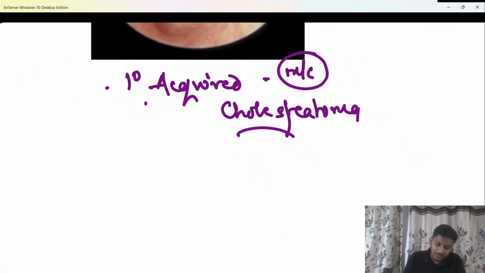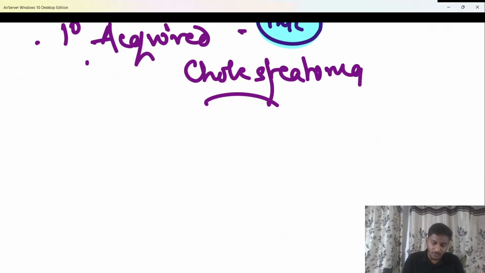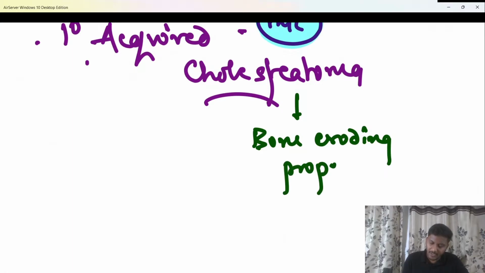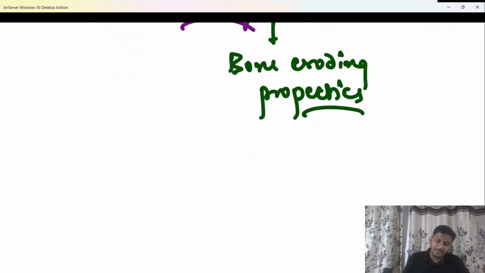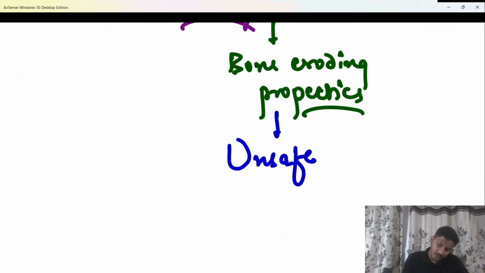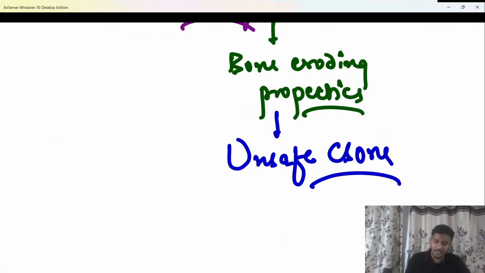Now do remember that the most common type of cholesteatoma is primary acquired cholesteatoma, which happens due to blockage of the eustachian tube, too much retraction of the tympanic membrane and rupture of the tympanic membrane, which leads to growth of EAC skin in the middle ear. Importantly, cholesteatoma also has bone eroding properties, and therefore it damages the walls of the middle ear, and the infection of the middle ear may spread outside, and that can lead to unsafe CSOM in the patient as well.